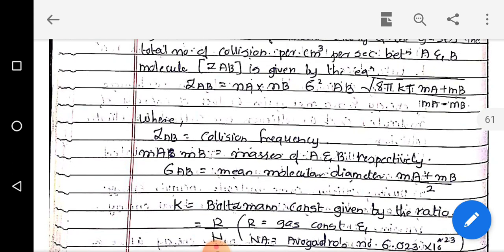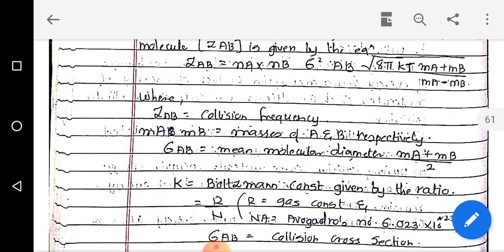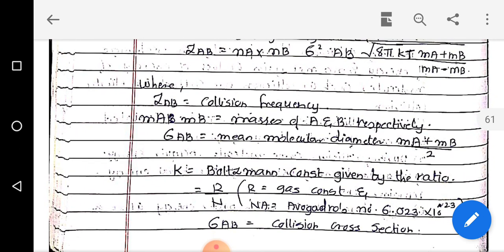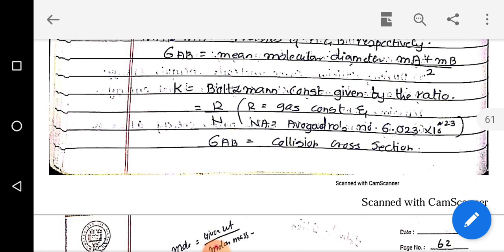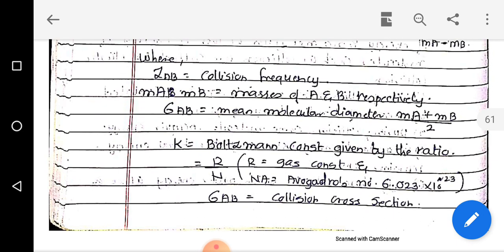K is the Boltzmann constant, as we all know. If you know K, then directly write it down. If you don't know, then we can find it from the value of R and NA, where R is the gas constant and NA is Avogadro's number. So the K value is a constant value, and sigma AB is the collision cross section.